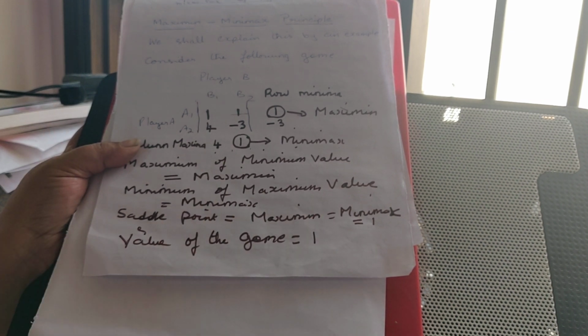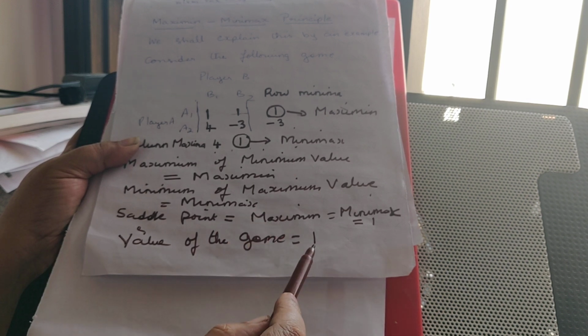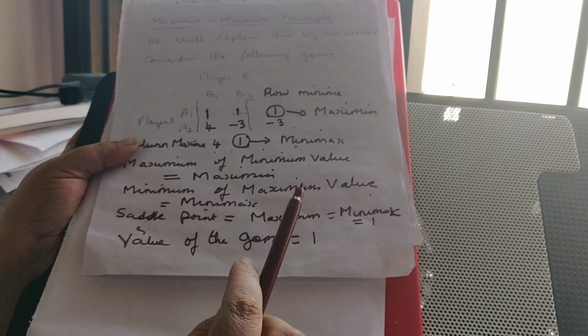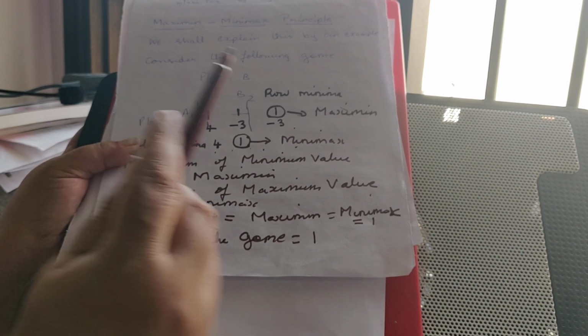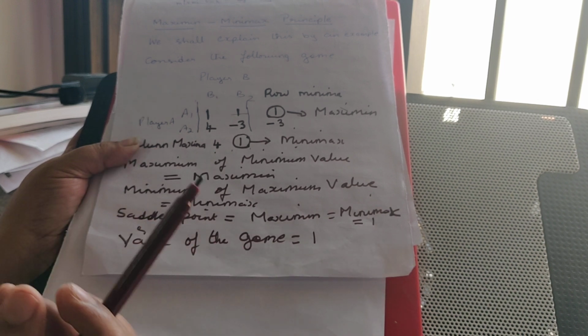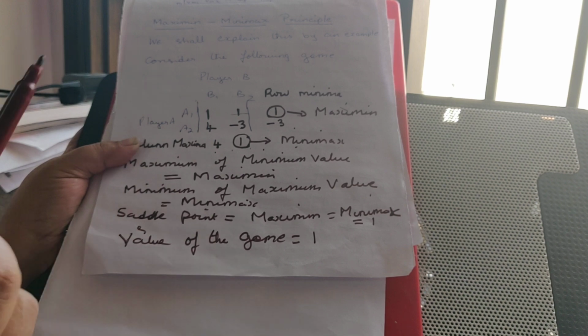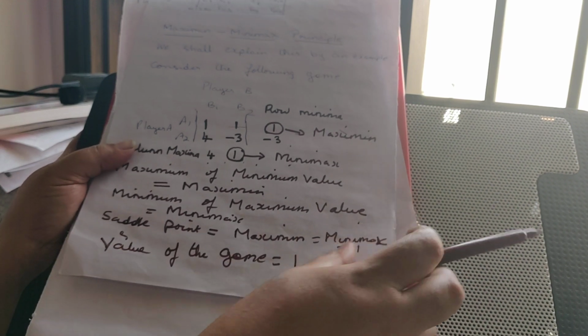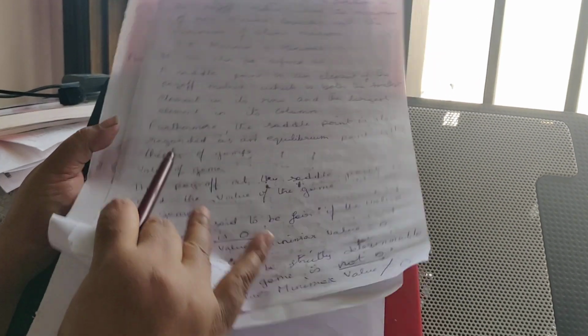That position is called a saddle point, and whatever answer we get at that point is called the value of the game. So saddle point is the position or the point where maximin is equal to minimax, and the value we get there is called the value of the game. So I explained with the example.